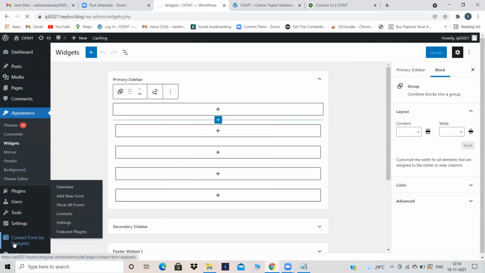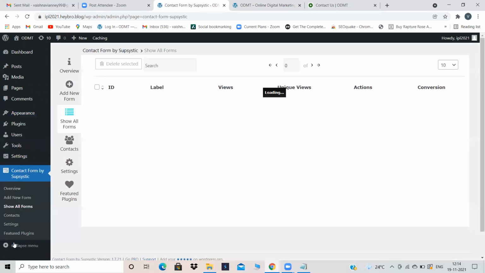Like this, you have to create a contact us form. If you know the contact form by Subsystic, then 100% you will know how to create the contact form. But the thing is, you have to remember that you have to copy the short code from there and paste it in the particular page.